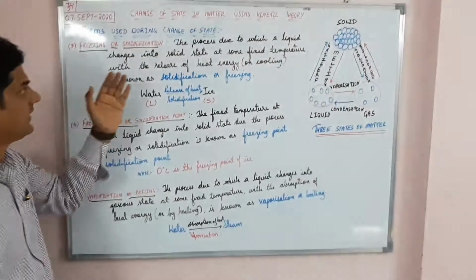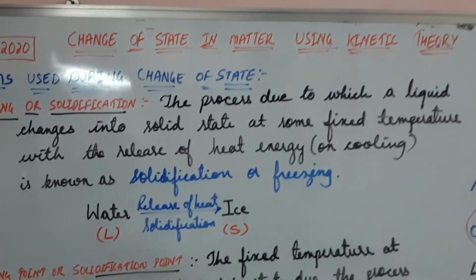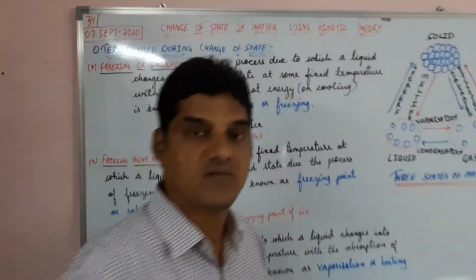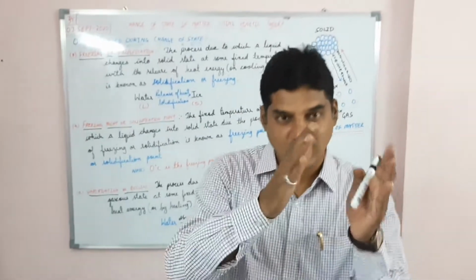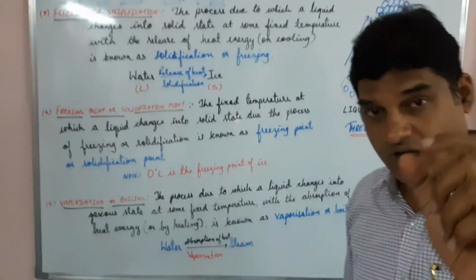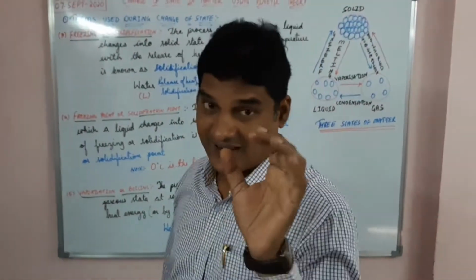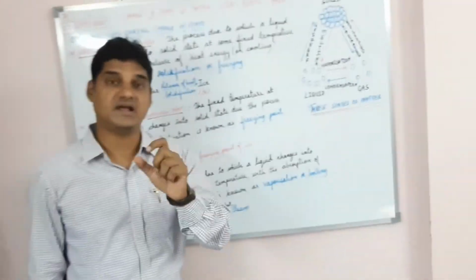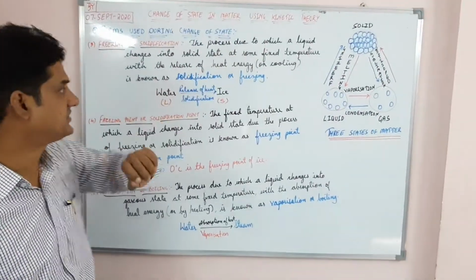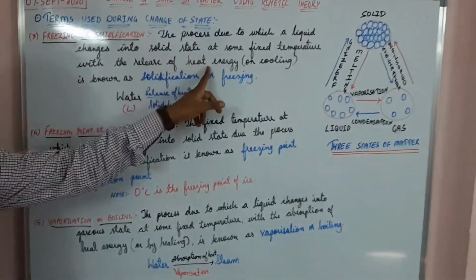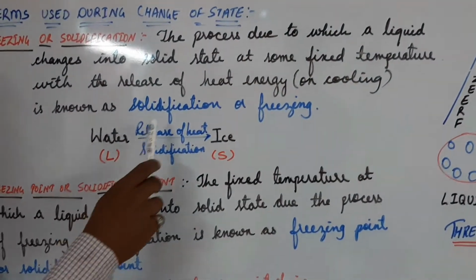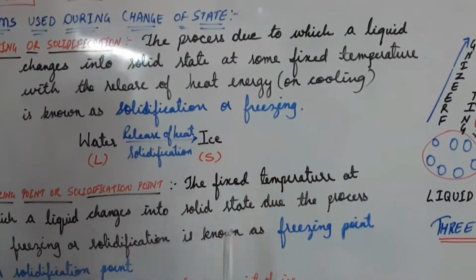Now we have converted from solid to liquid. The next part is the process due to which a liquid changes into a solid state again. Earlier we changed a solid to a liquid. Now we are bringing the liquid back to its solid state. How are we going to do it? There will be a release of heat. When the liquid changes to a solid state at a fixed temperature with the release of heat, or on cooling, this process is known as solidification or freezing.